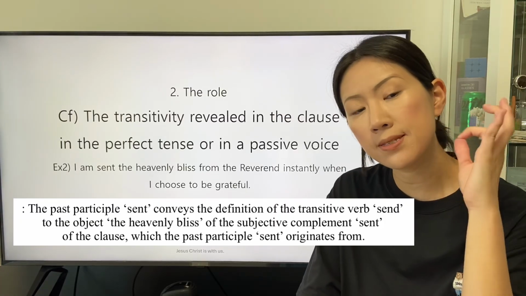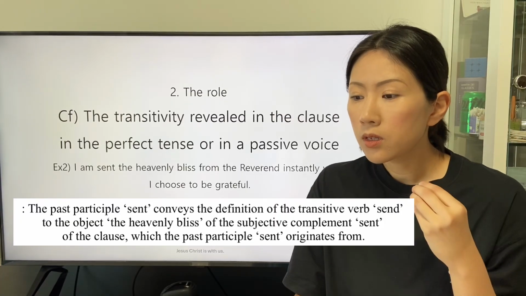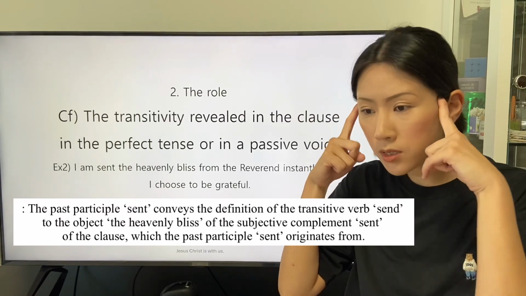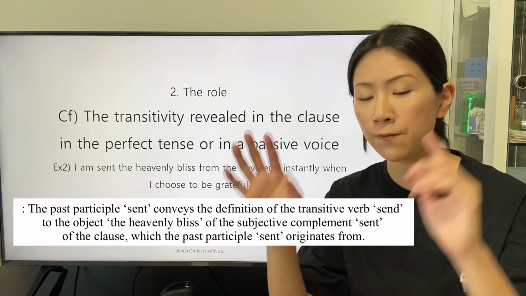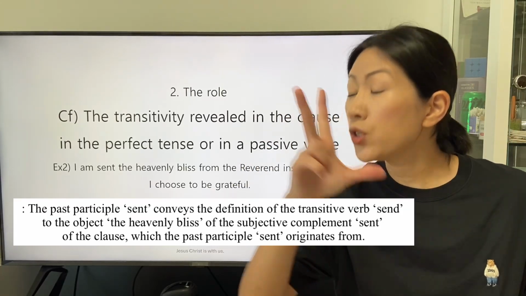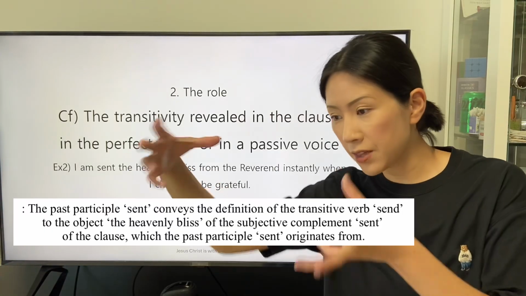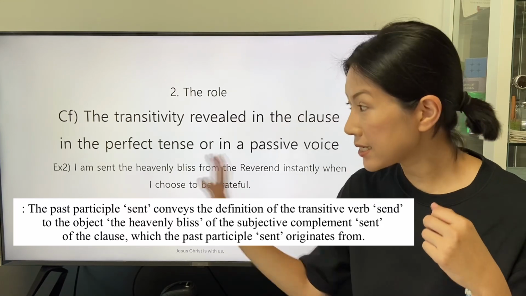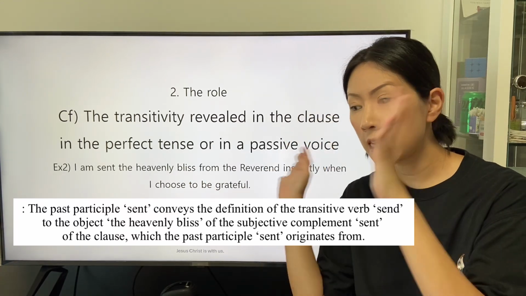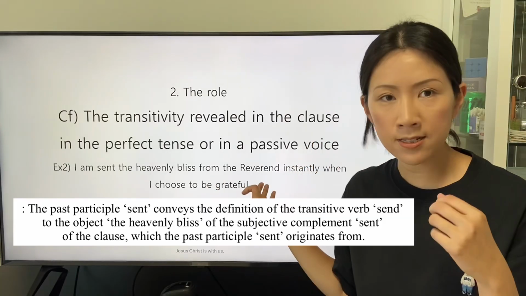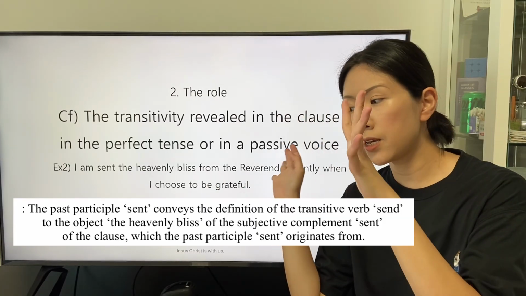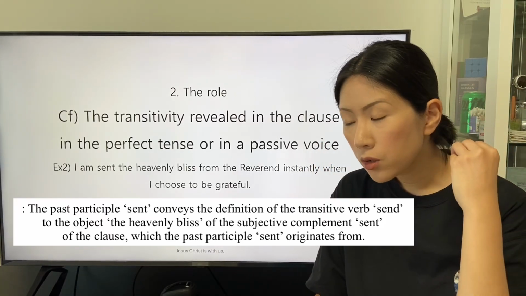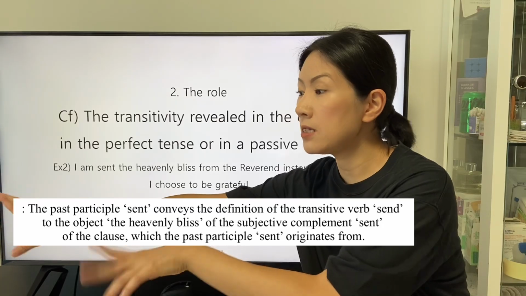The transitive verb send is able to be applied by the speaker who focuses on the transition from the subject to the indirect object via the direct object. This clause, I am sent the heavenly bliss from the Reverend instantly, is stated in the passive voice of the speaker who focuses on the indirect object.